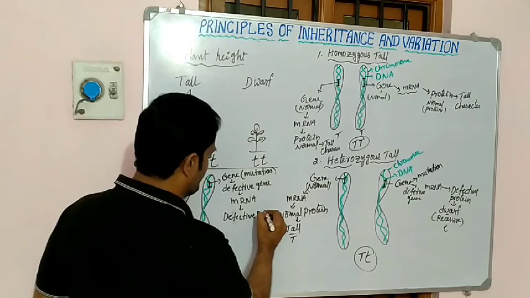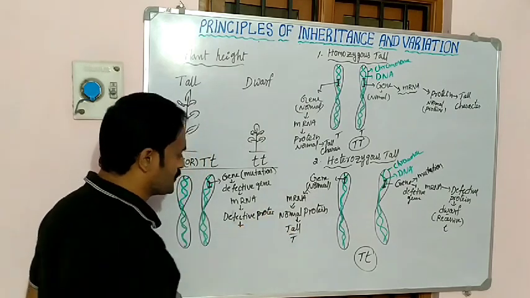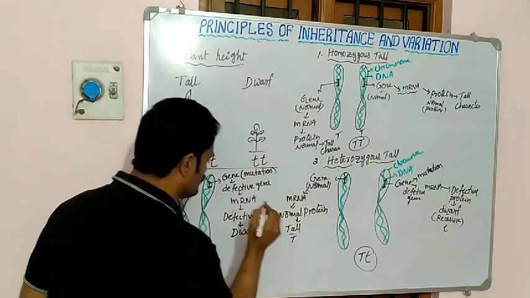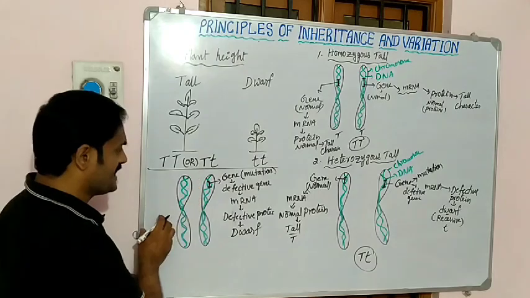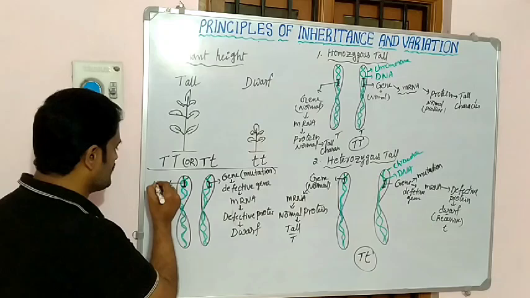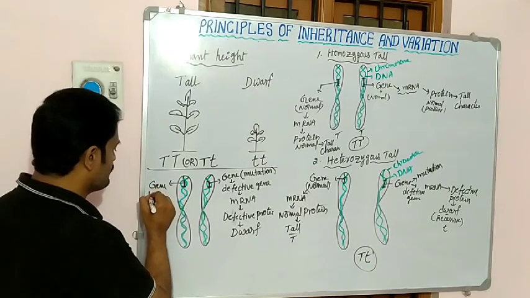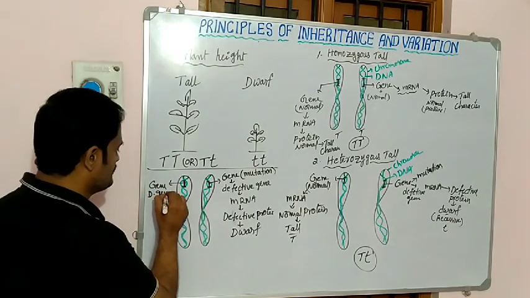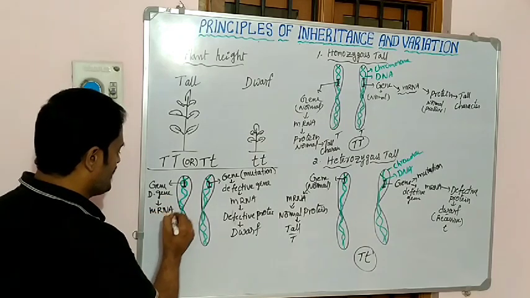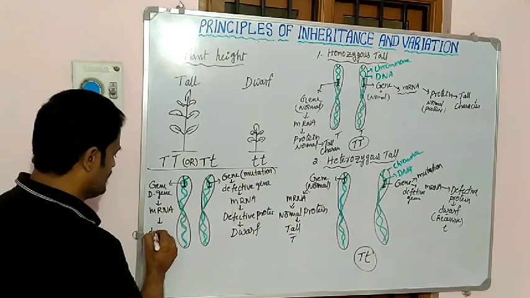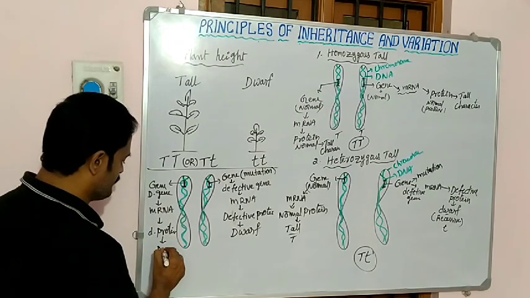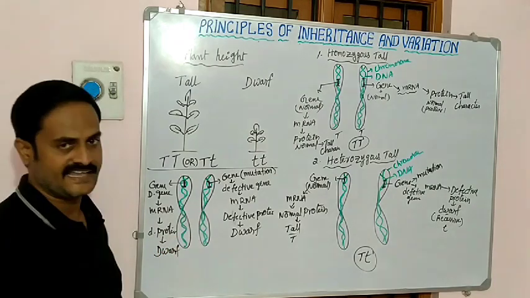Then the defective protein forms the dwarf character. Same like this also. See, here also part of the DNA is called a gene. Which type of gene? Defective gene. Then the defective gene forms mRNA, and this mRNA forms the defective protein. Then finally the defective protein forms the dwarf character.